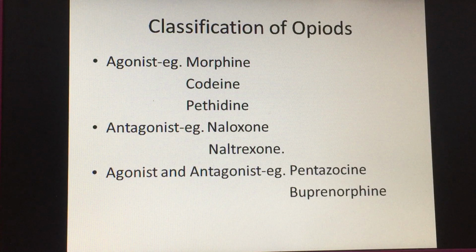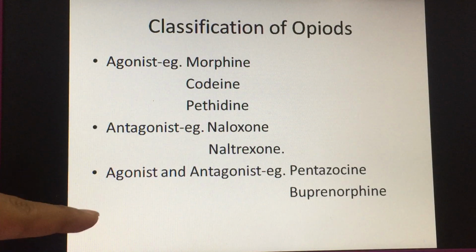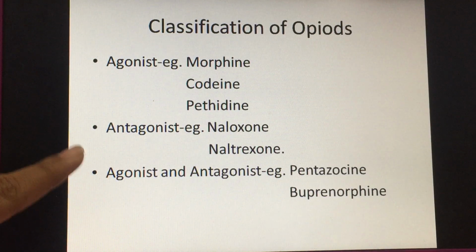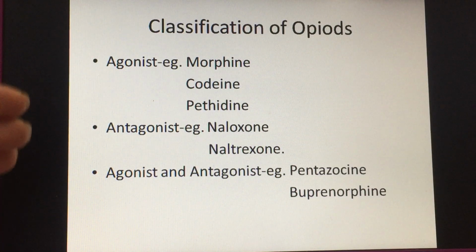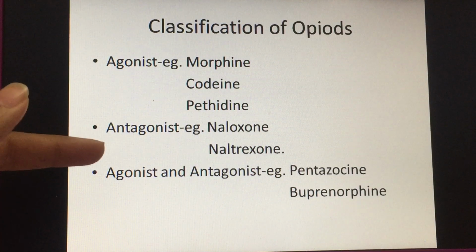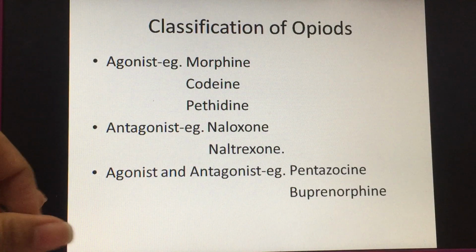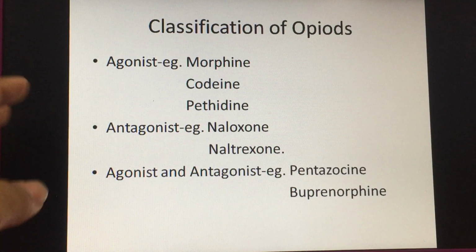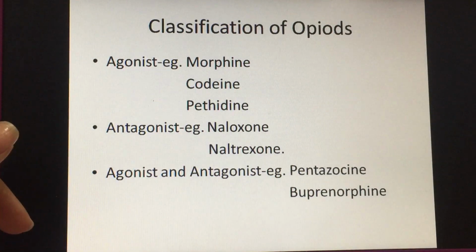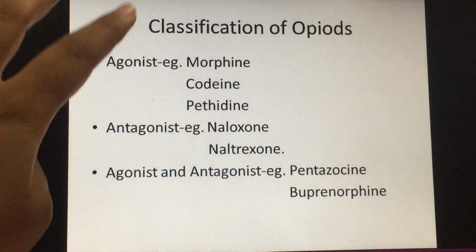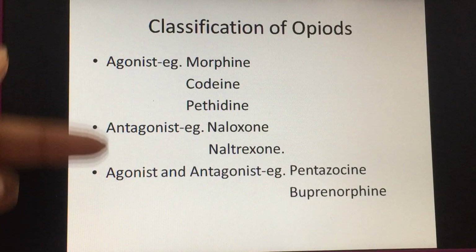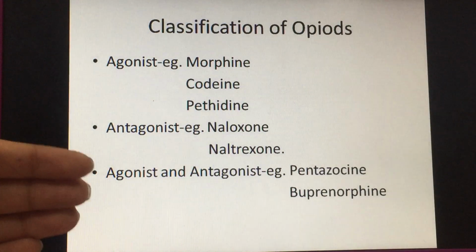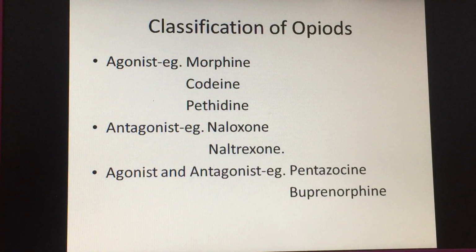Now coming to the classification of opioids, they are either agonist, antagonist, or they can be agonist as well as antagonist. They can have a mixed action. Agonists will bind to the opioid receptors and give a positive action. Antagonists will bind to the opioid receptors and either not give an action or give an opposite action. Agonist examples are morphine, codeine, pethidine. Antagonist examples are naloxone, naltrexone. Mixed agonist and antagonist are pentazocine and buprenorphine.